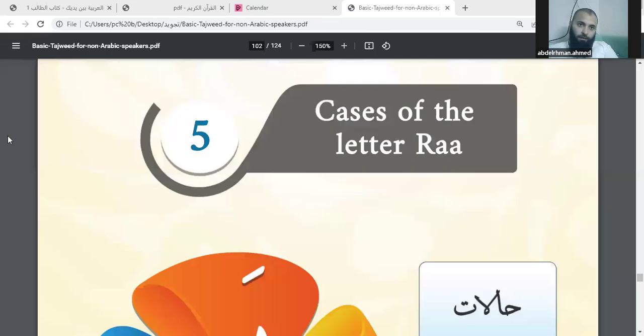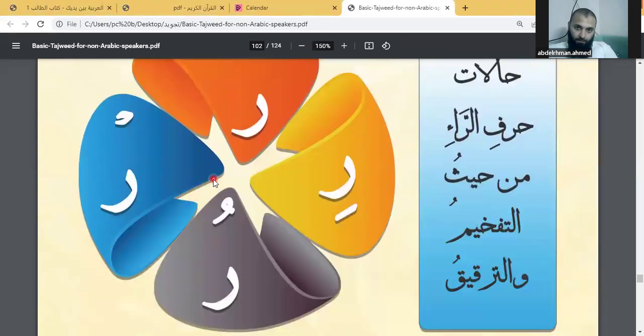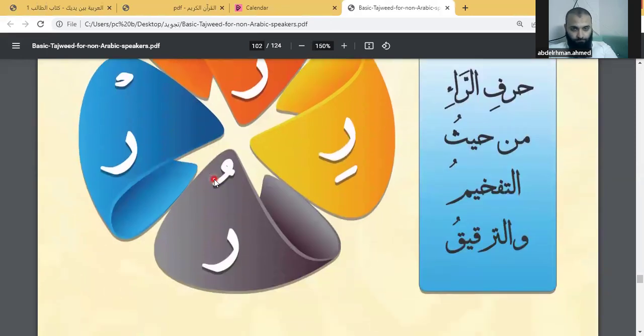It's the cases of the letter Ra. The letter Ra has many cases, sometimes heavy Ra, sometimes light Ra. So when should I read it heavy and when should I read it light? We will see now.